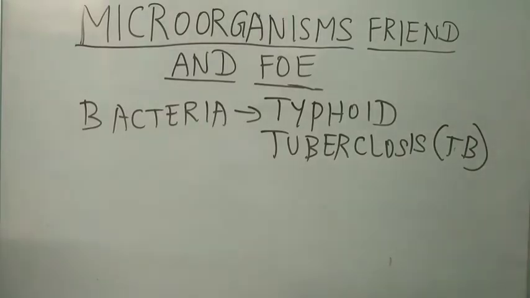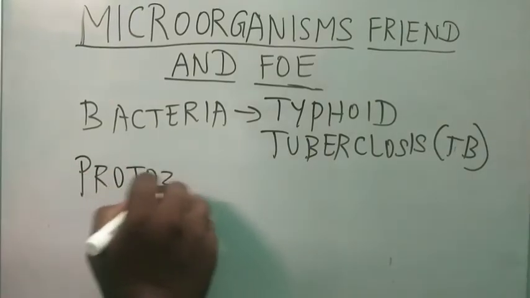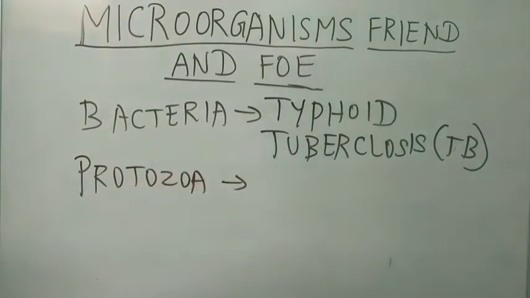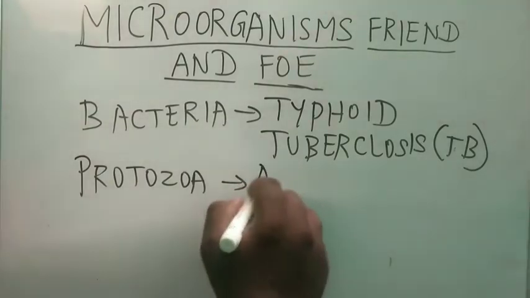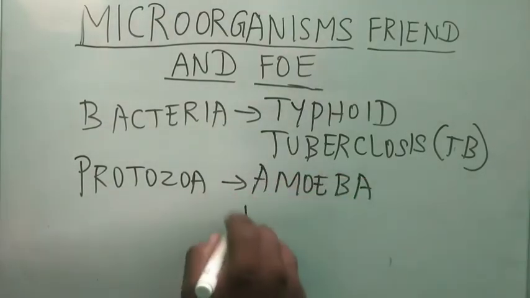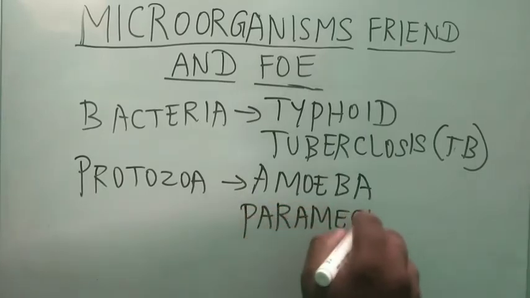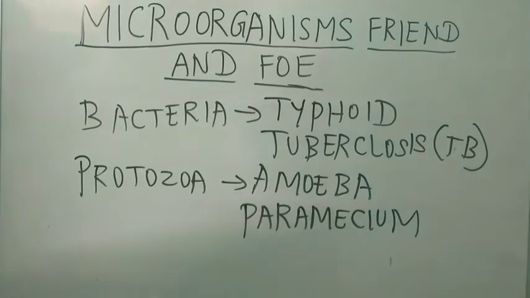Then another example you can take is protozoa. Protozoa, for example, amoeba, paramecium, then plasmodium.